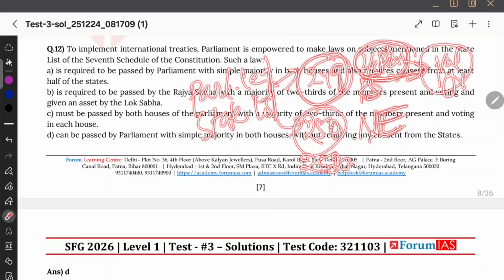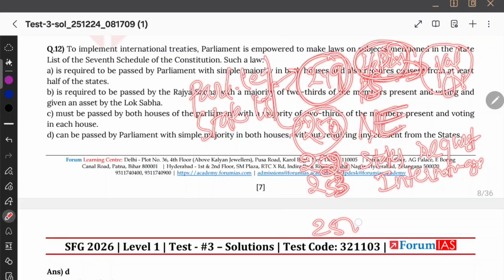That's all. And then we have 252. What is 252? Parliament can amend the state list when two or more states request. When states request Parliament, then Parliament can amend the state list of those states which requested. Okay, that is 252. And 253: Parliament can amend the state list in view of international agreements. So these are the main 4 articles. And 254 talks about repugnancy.